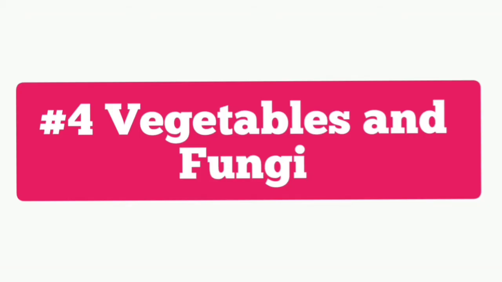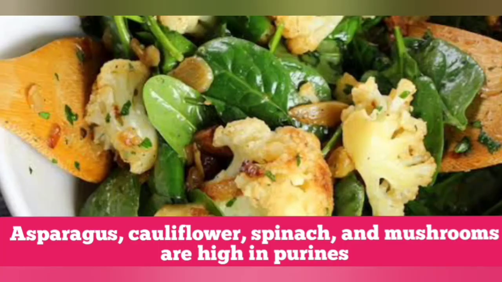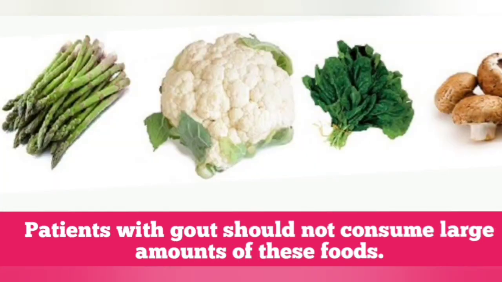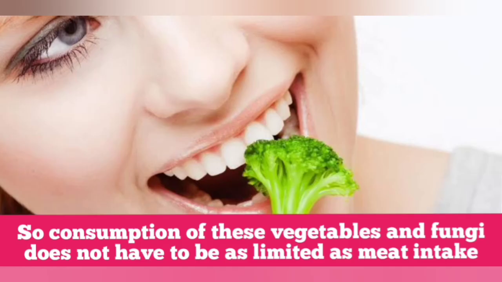4. Vegetables and fungi. Asparagus, cauliflower, spinach, and mushrooms are high in purines. Patients with gout should not consume large amounts of these foods. However, patients tend to be able to excrete purines from vegetables better than they do from meat. So, consumption of these vegetables and fungi does not have to be as limited as meat intake.